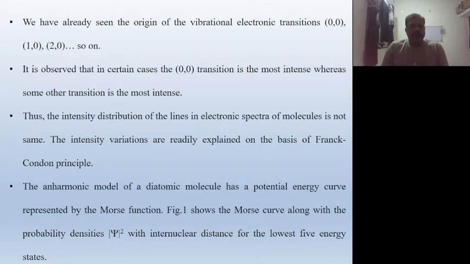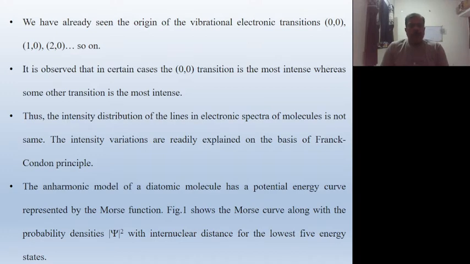It is observed that in certain cases the 0-0 transition is the most intense, whereas in others some other transition is the most intense. Thus, the intensity distribution of the lines in electronic spectra of molecules is not the same, because the transitions will be different. That's why the distribution of lines in electronic spectra is not the same. The intensity variations are readily explained on the basis of the Franck-Condon principle.